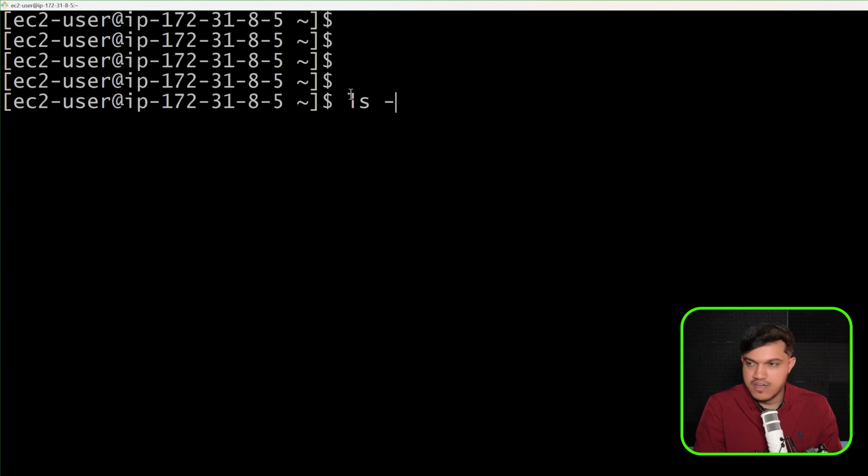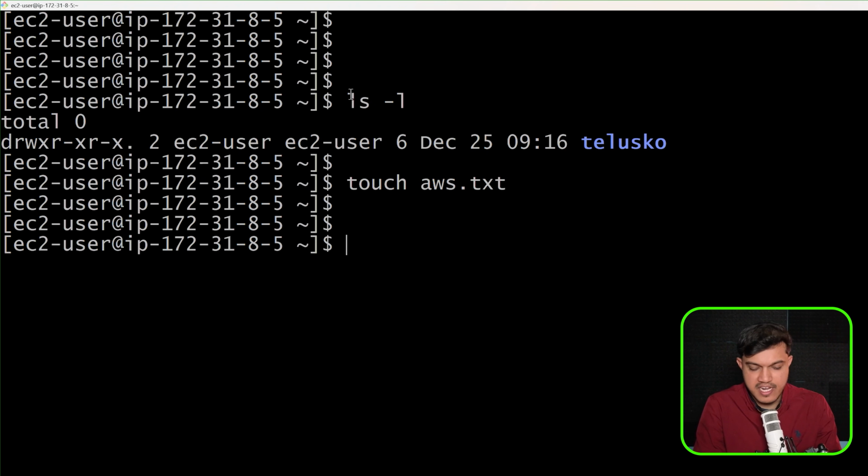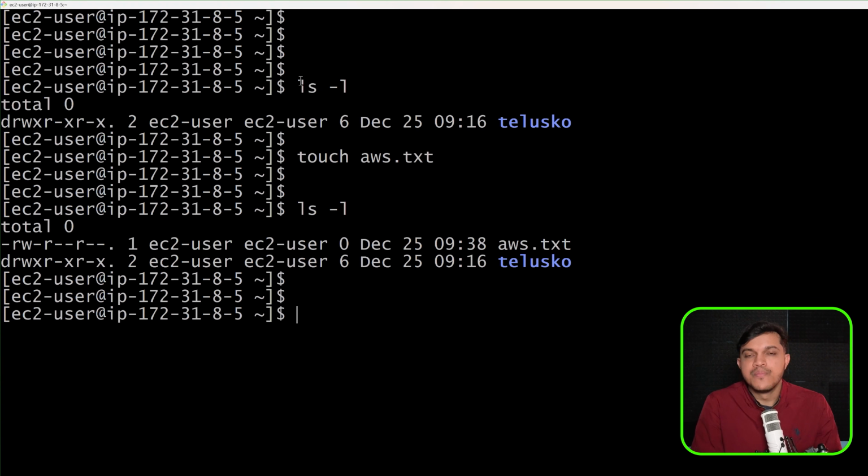We do have this folder as a directory right now. Let's create one more file here. The name could be anything, maybe aws.txt, any file of your own choice. That should not be a matter of concern. We have created it; ls -l, we do have this. Now I want to change the name of aws.txt to something else. Then we have one command called mv, which can be used for 2 things. One is to move the file from the current directory to one more directory, one more folder. Also, if you want to change the name, we can use the same command here.